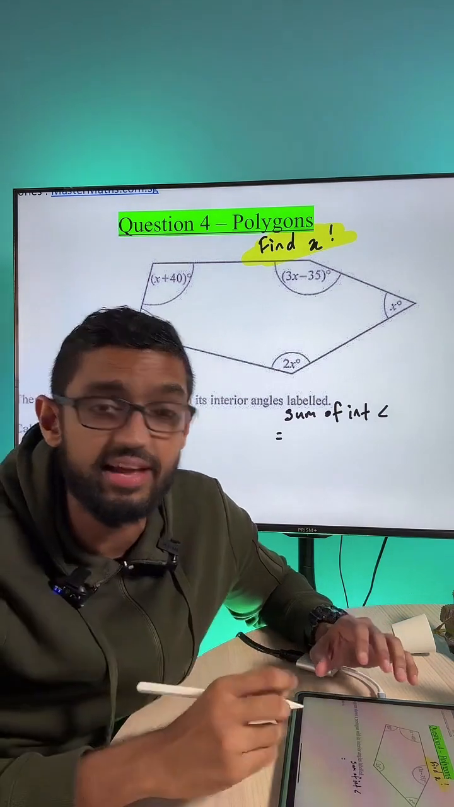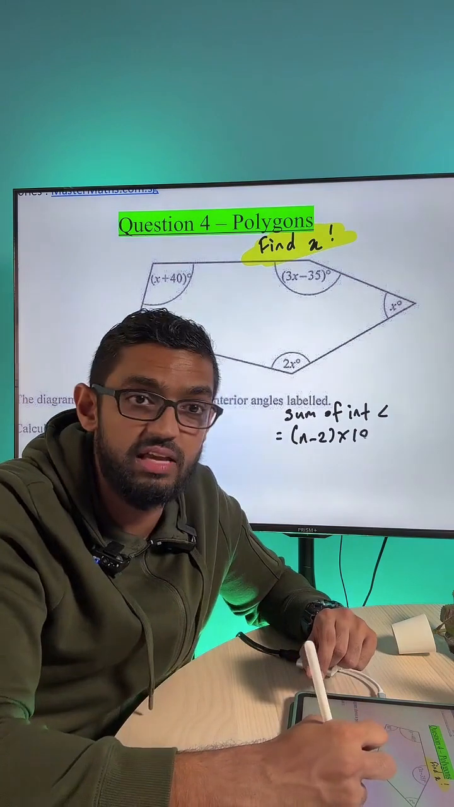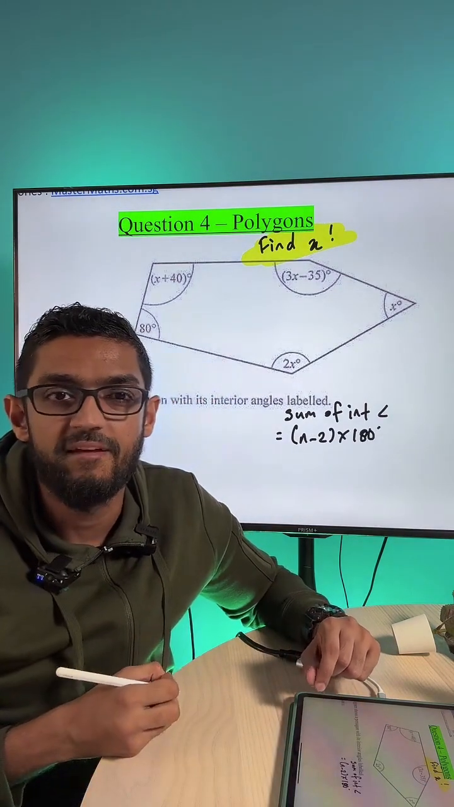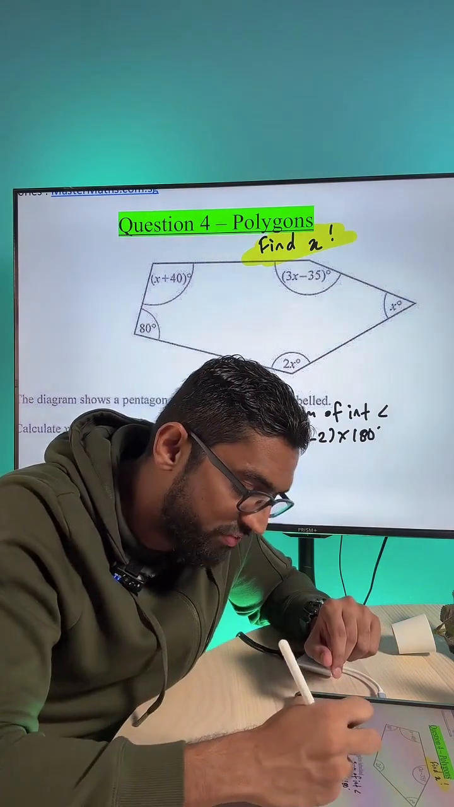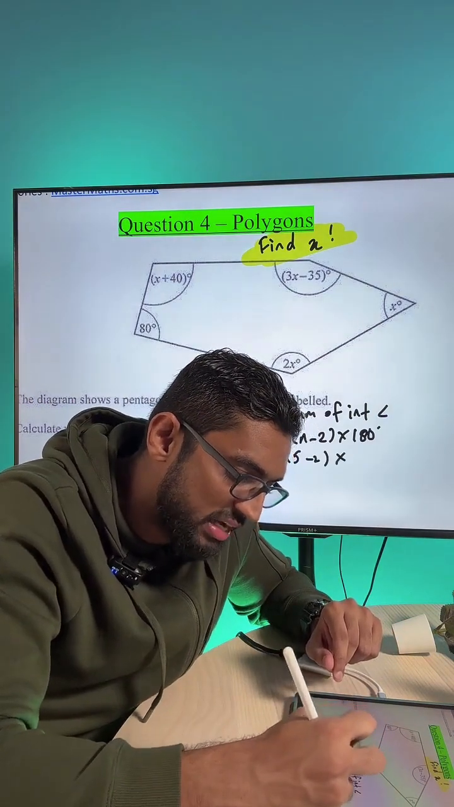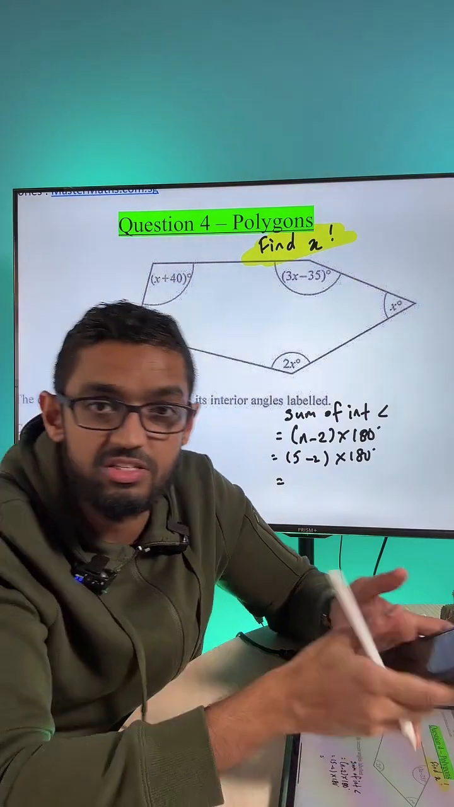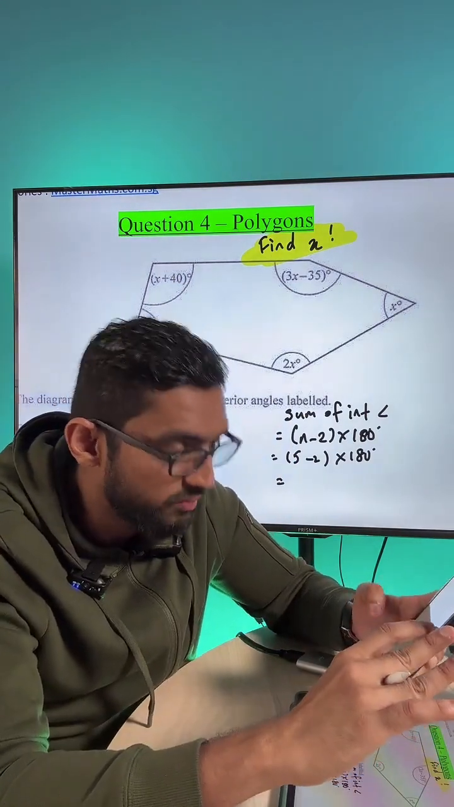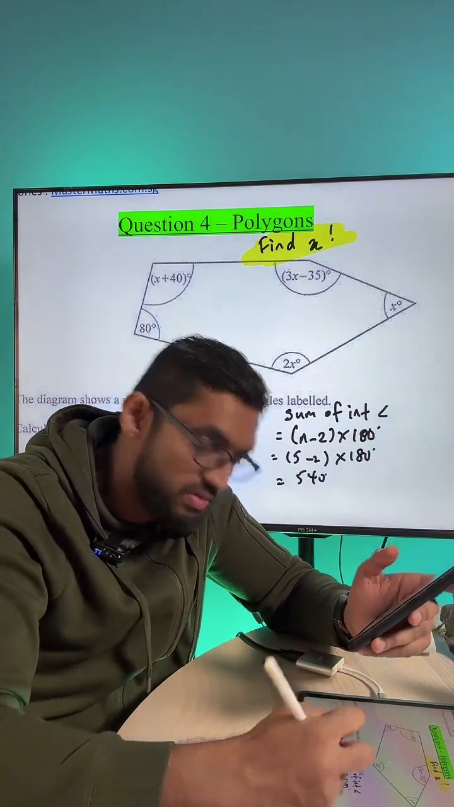Now, what is the sum of all the interior angles? It's just (n minus 2) times 180 degrees. So we take n as 5, since there are 5 sides here. So we take (5 minus 2) times 180 degrees. What is this going to be equal to? 3 times 180, which is 540 degrees.